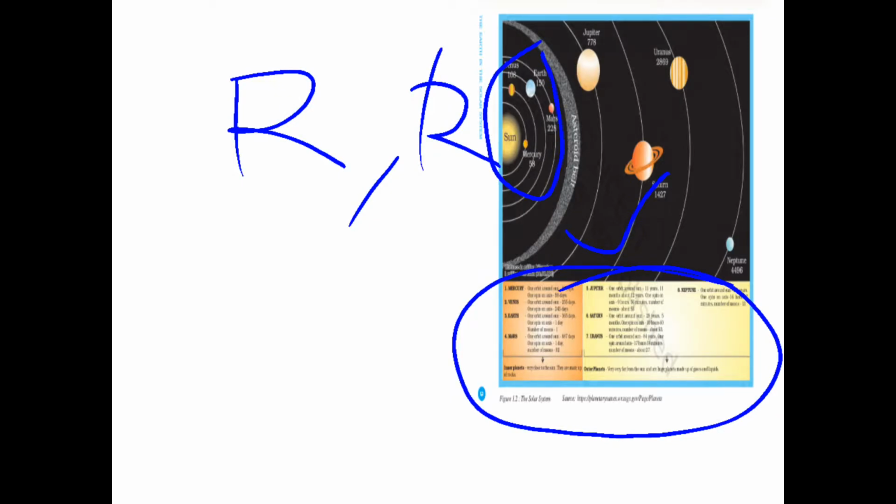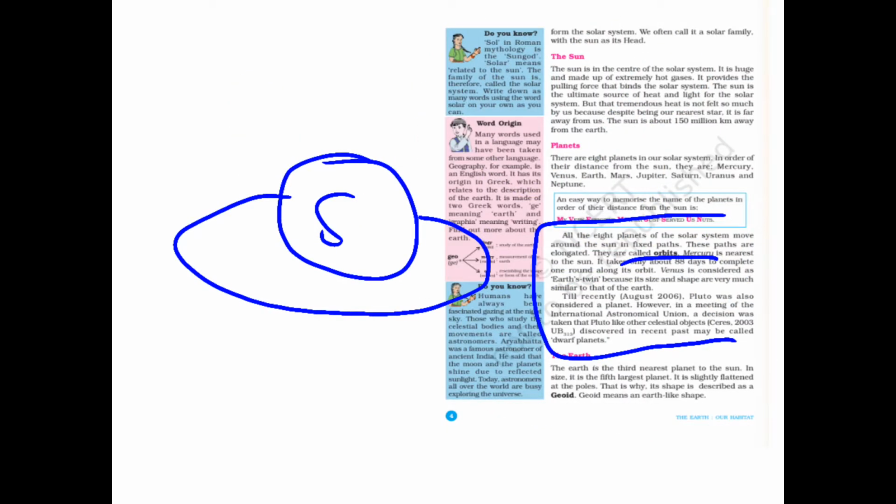These are between the sun and the asteroid belt, and Jupiter, Saturn, Uranus, Neptune are after the asteroid belt, so they are called outer planets.